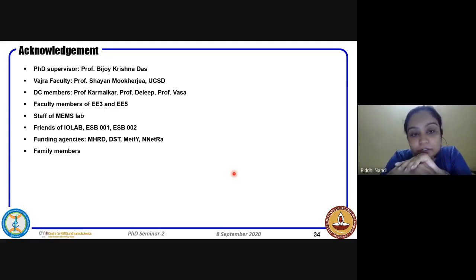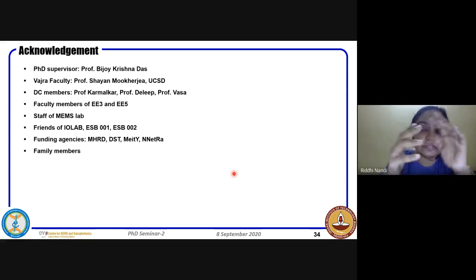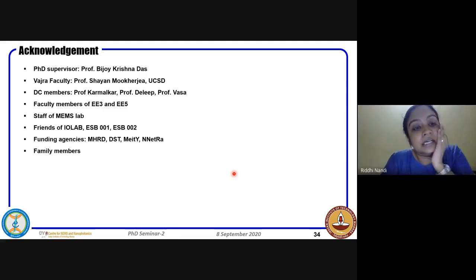And all my friends in 001 and 002, it's really a big group. My funding agency is MHRD, for sponsoring me with my stipend for 5 years, and DST has sponsored the PNPI and diode project part, and METI and NETRA for the last 2 years. I'm getting funding from these. And finally, my family members, their support and encouraging words have always been there throughout.